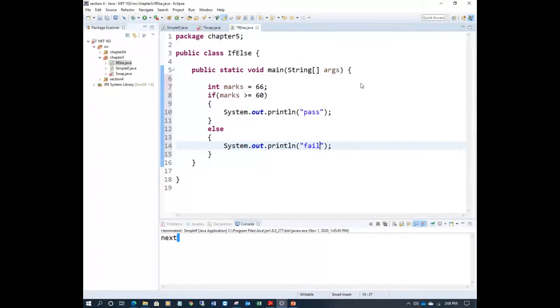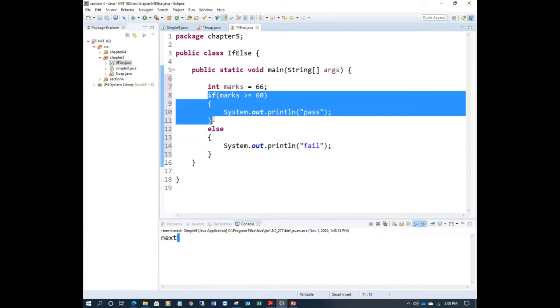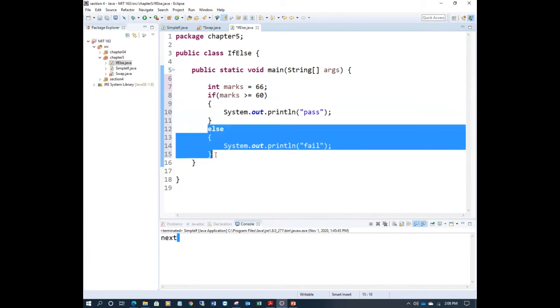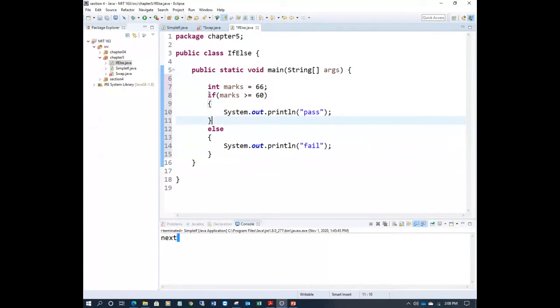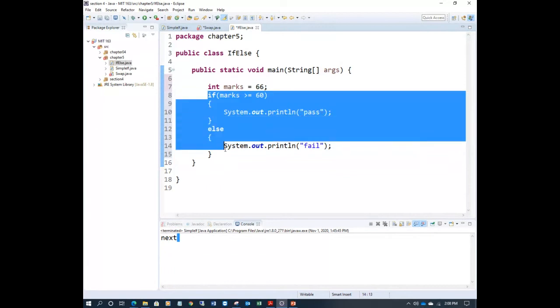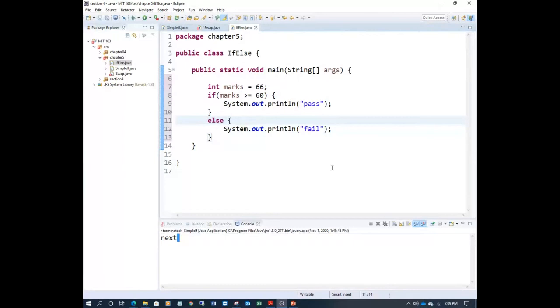We have added one more statement. This is similar to if. Can you see here? This is the if, and we have added this in addition. If else is used very much. Let's see it execute. Marks is 10 initially, then it will check the condition. Marks greater than 60, yes, true. This block has only one statement, and it will execute, right?